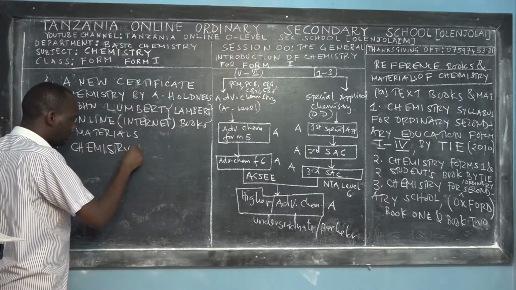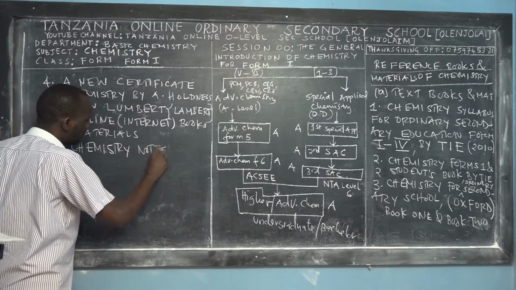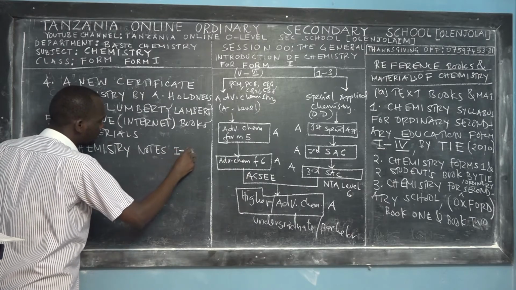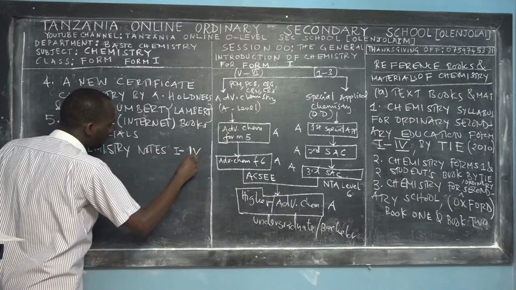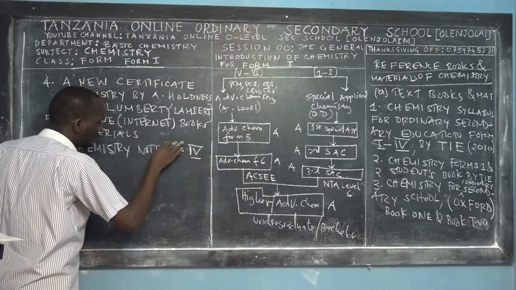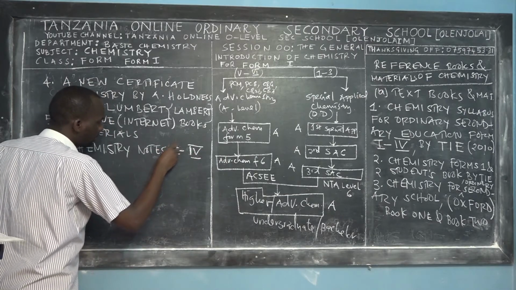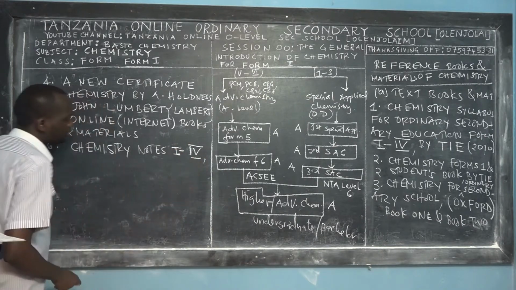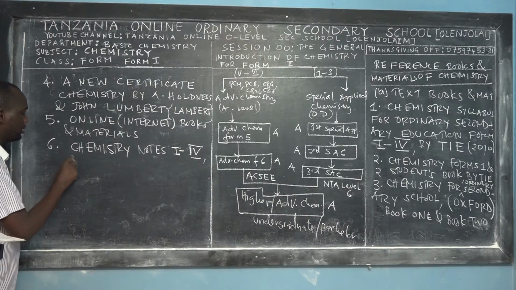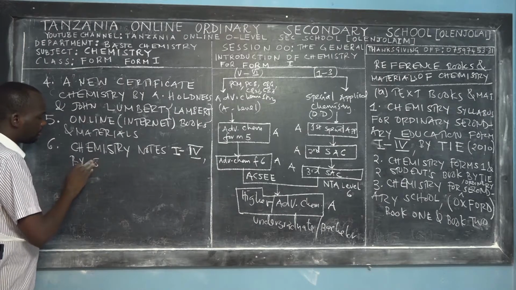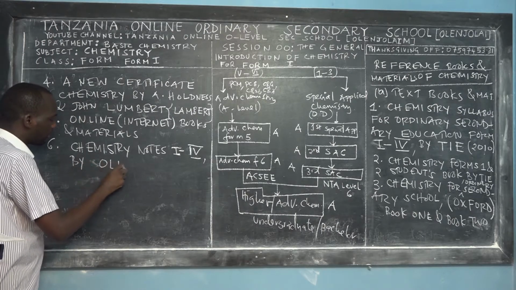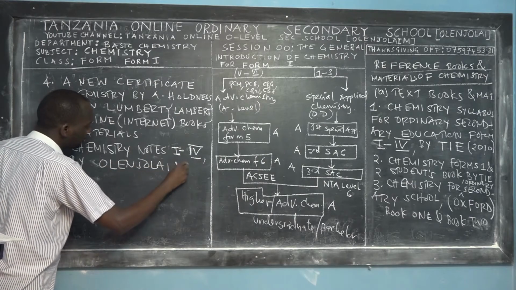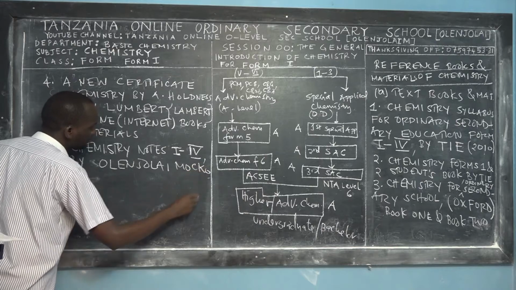And then the 6th reference material is chemistry notes from Form 1 to Form 4, right? You should have chemistry notes from Form 1 to Form 4. These chemistry notes have been prepared by Sir Olenjolai Moko TAYAI, who is teaching you right now.